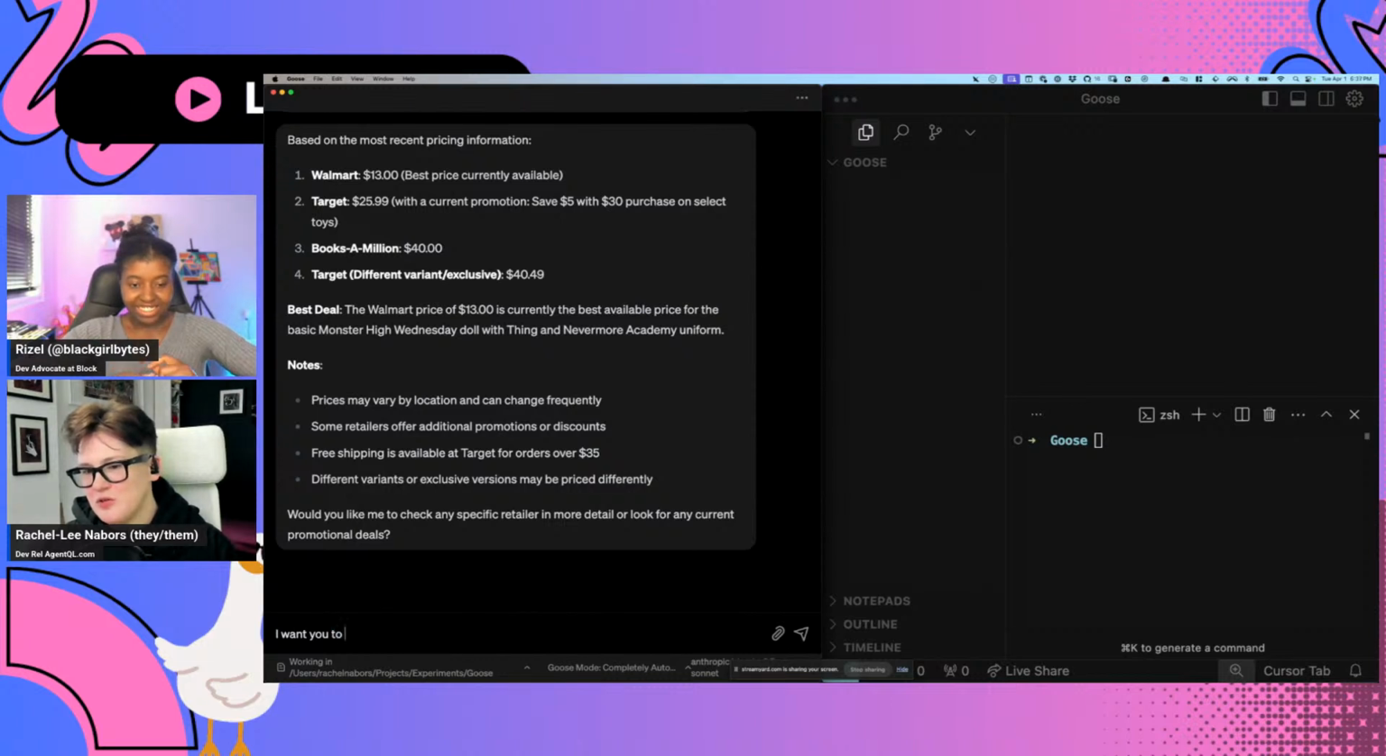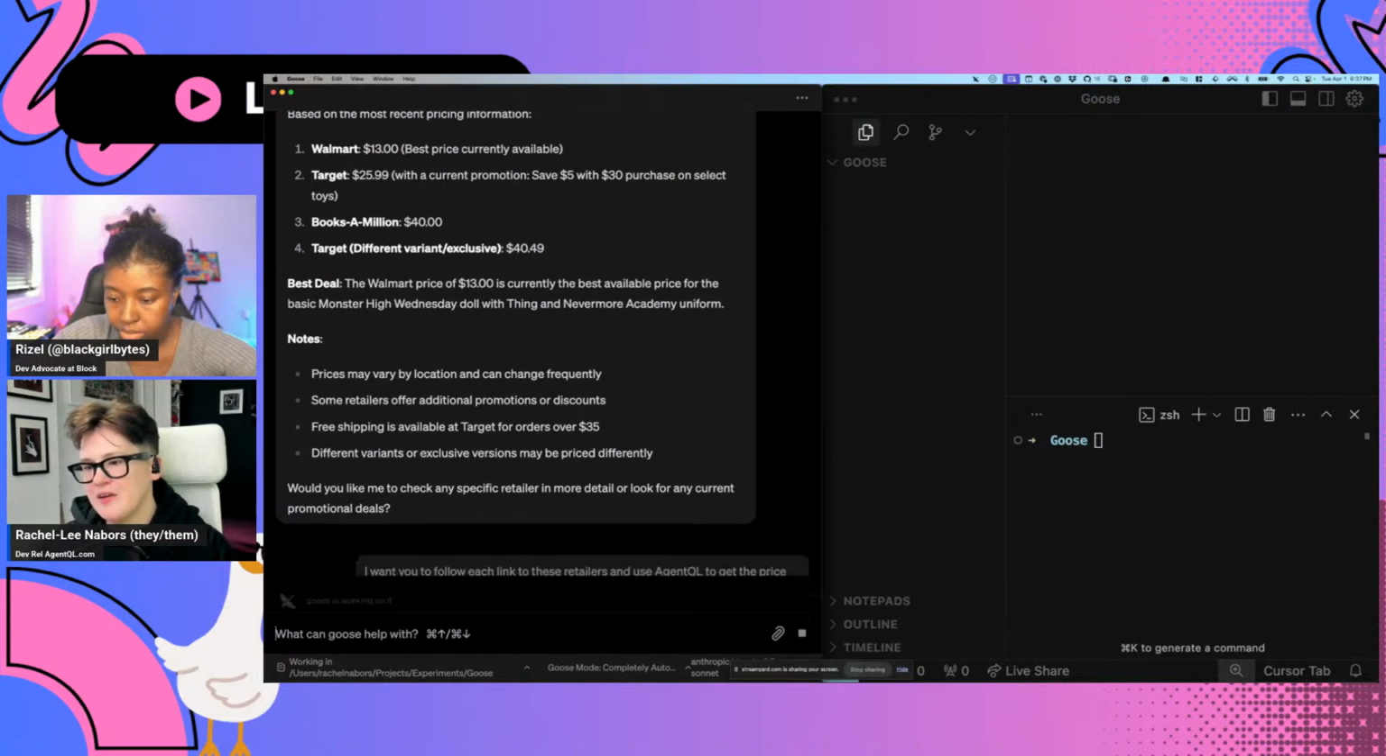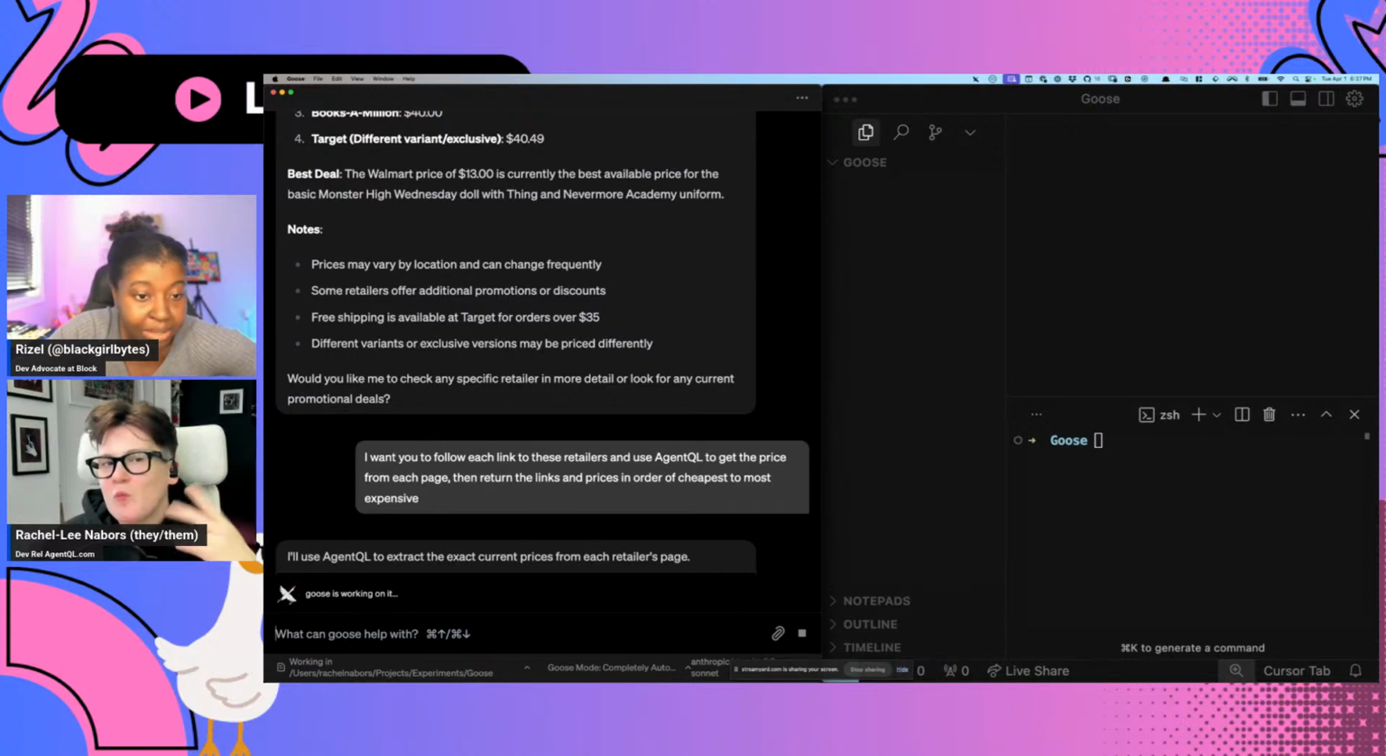I want you to follow each link to these retailers and use AgentQL to get the price from each page. Then return the links and prices in order of cheapest to most expensive. A bit wordy, but let's see what it does. Sometimes you've got to be specific and just push it.